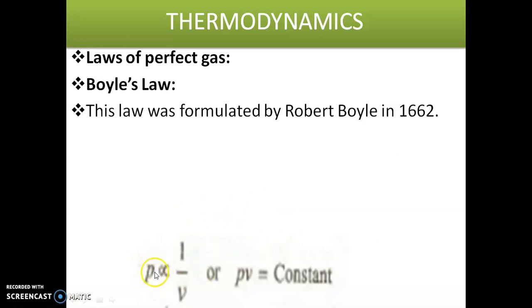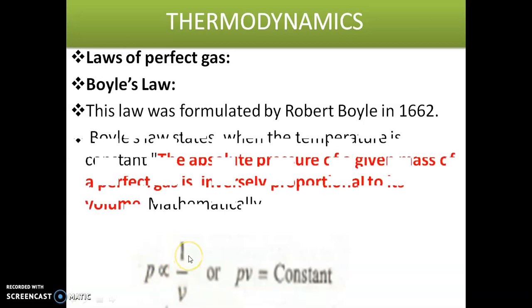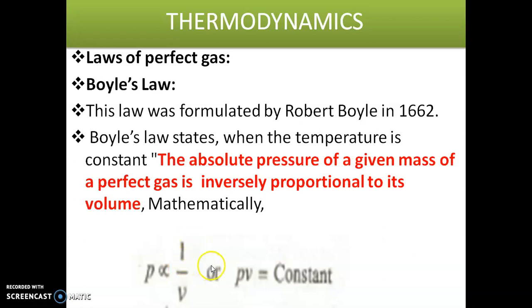Whenever the temperature is constant, the absolute pressure of a given mass of a perfect gas is inversely proportional to its volume. Therefore P is proportional to 1 by V. This is the statement of Boyle's law.